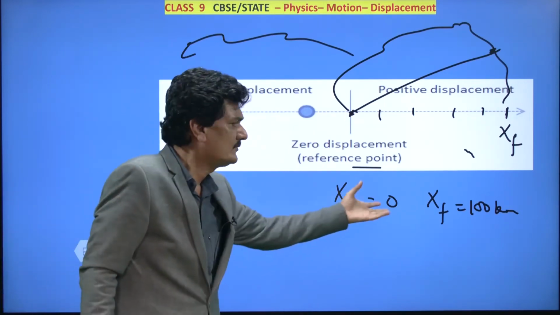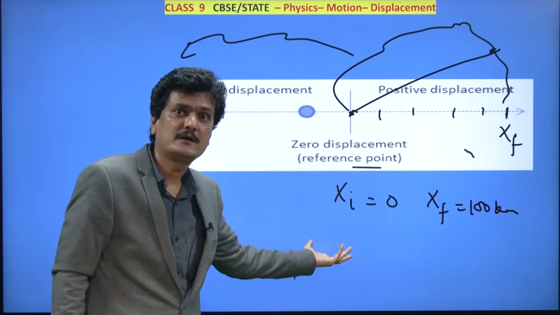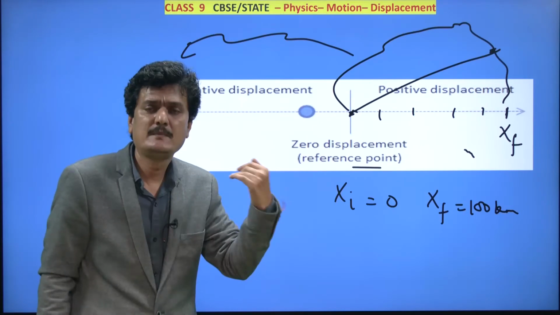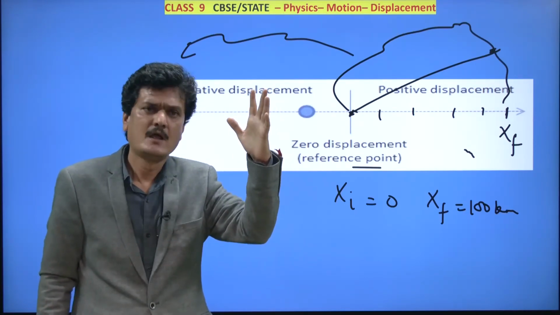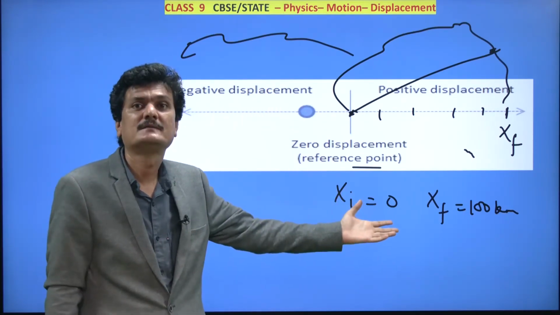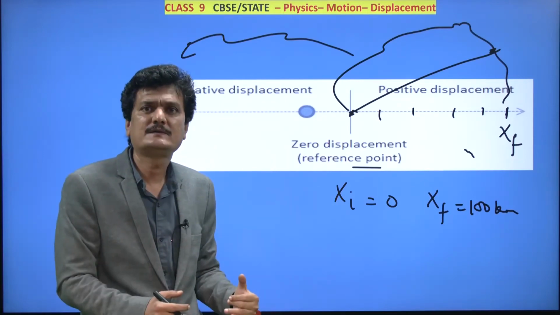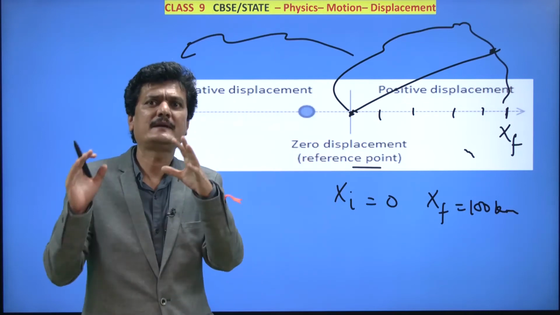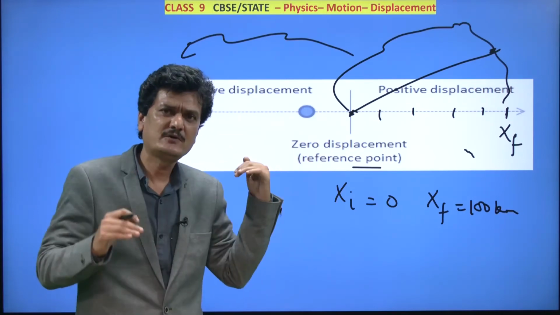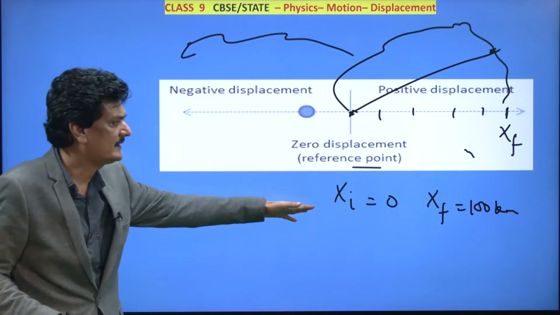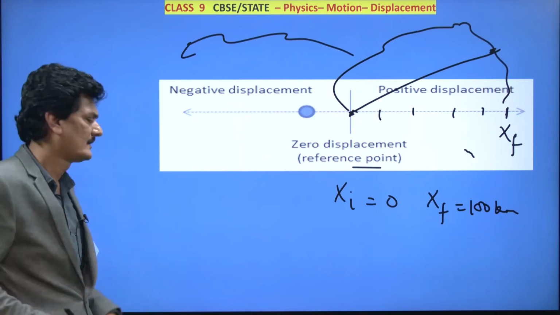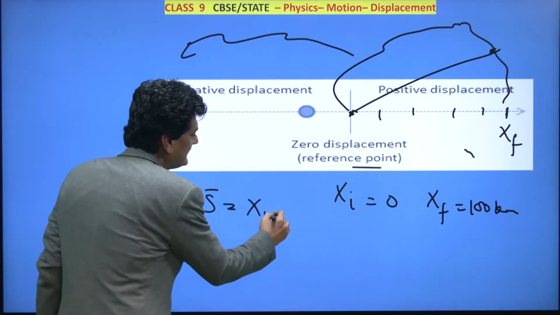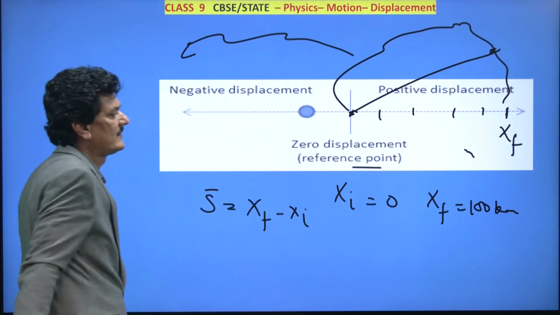So you have found out the initial position and the final position. What's next? Immediately your mind should race. Why have we been doing all this? We have been doing all this to find out the displacement. No need for any invitations, you should race yourself. And now what about displacement? What we have seen before, displacement is final position minus initial position.